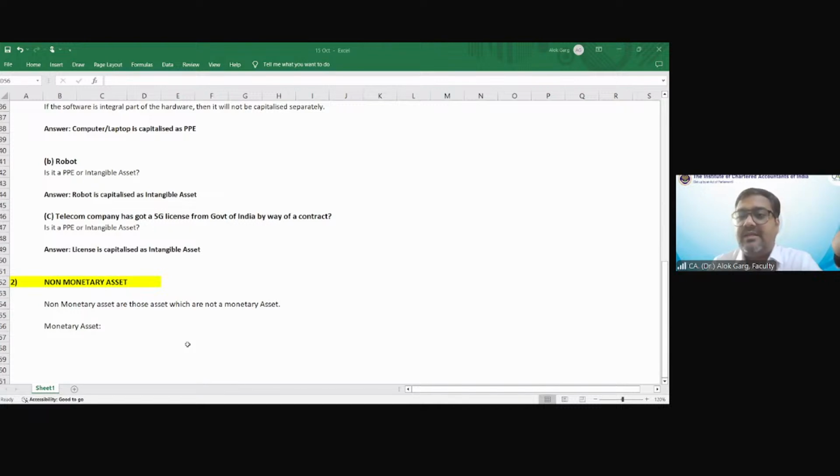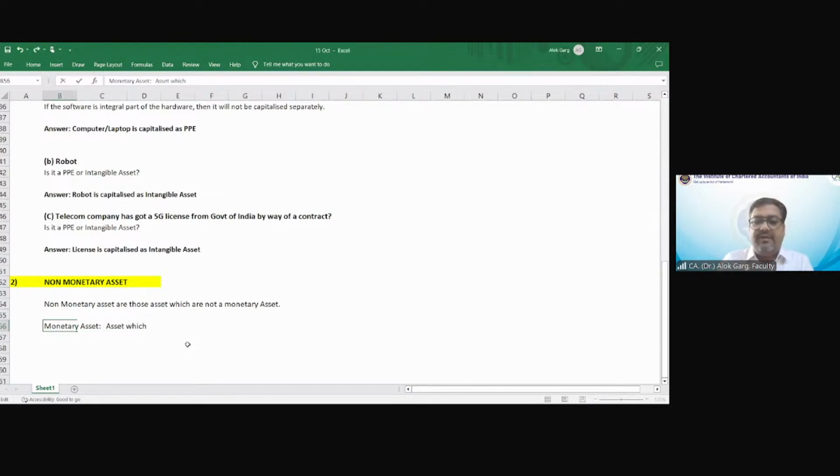What is a monetary asset? The asset which has to be settled in cash, the asset which gives you a right to receive cash in a fixed unit of currency. Correct? So until the inventory is sold, it is not; when you sell inventory, it will be converted into trade receivable, right? So trade receivable is a monetary asset, but inventory is a non-monetary asset. Intangible asset is a non-monetary asset. Biological asset is a non-monetary asset. So what is my monetary asset?